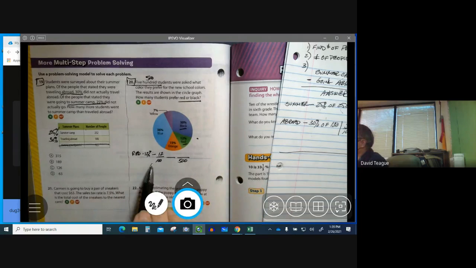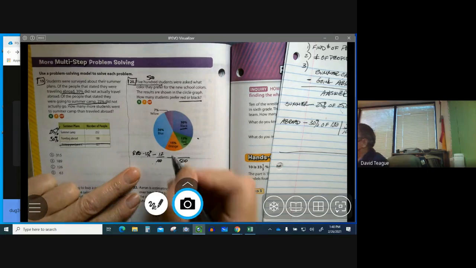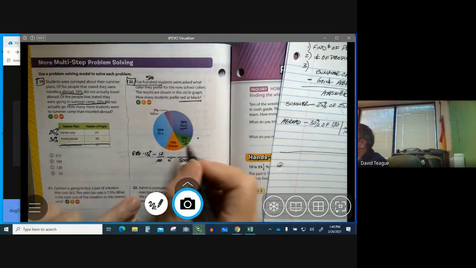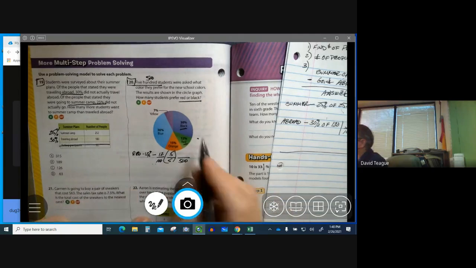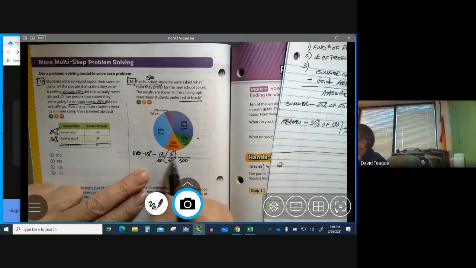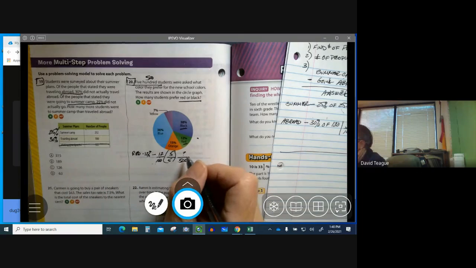So now I have to find my scale factor. So 100 to 500, right? That's 100 times 5, right? Gives me 500. So I have to do the same thing to the numerator. So you're going to multiply 12 times 5, and you're going to get the number of students that like red.